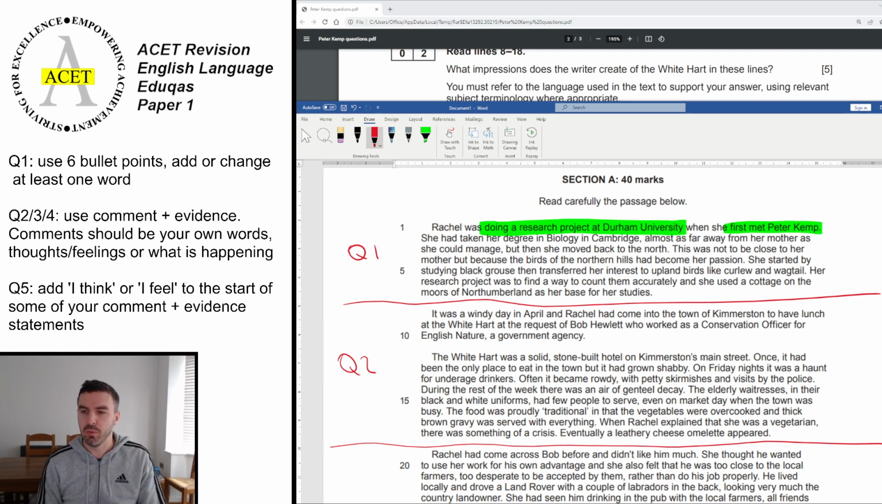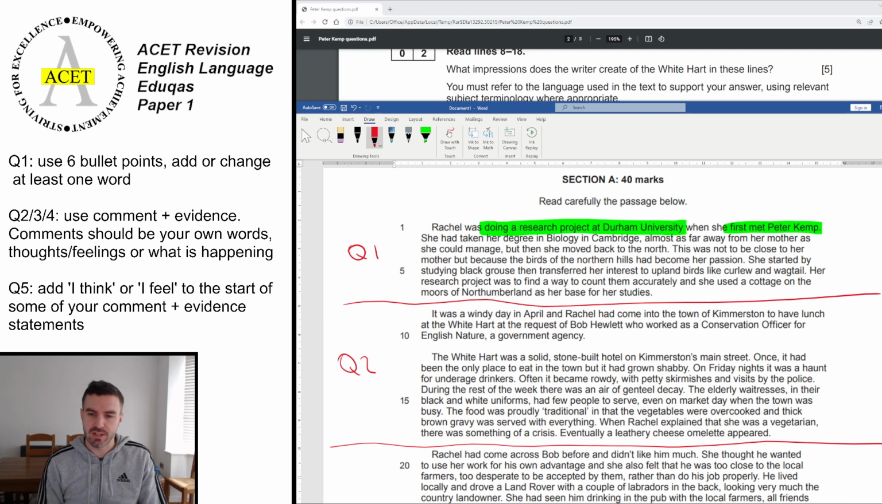So this pub, this hotel, we're looking for information about it. Anything which you think relates to this building, or its character, or what kind of people are going there, etc., then that's going to be relevant. So we're going to start off by looking at line 8 and see what we come up with.